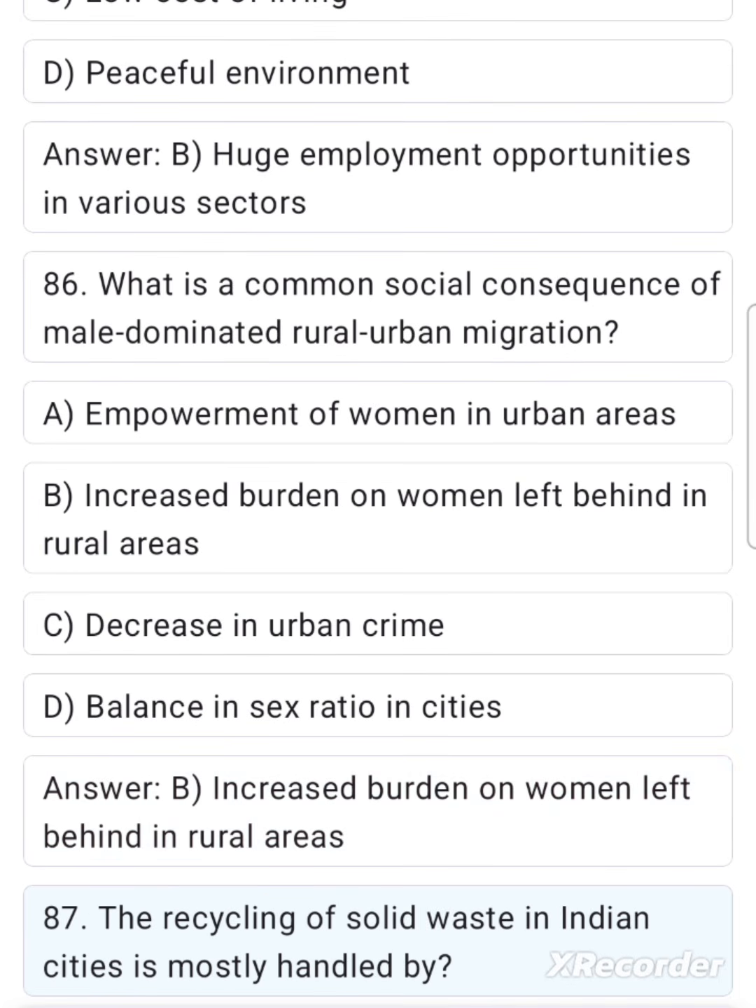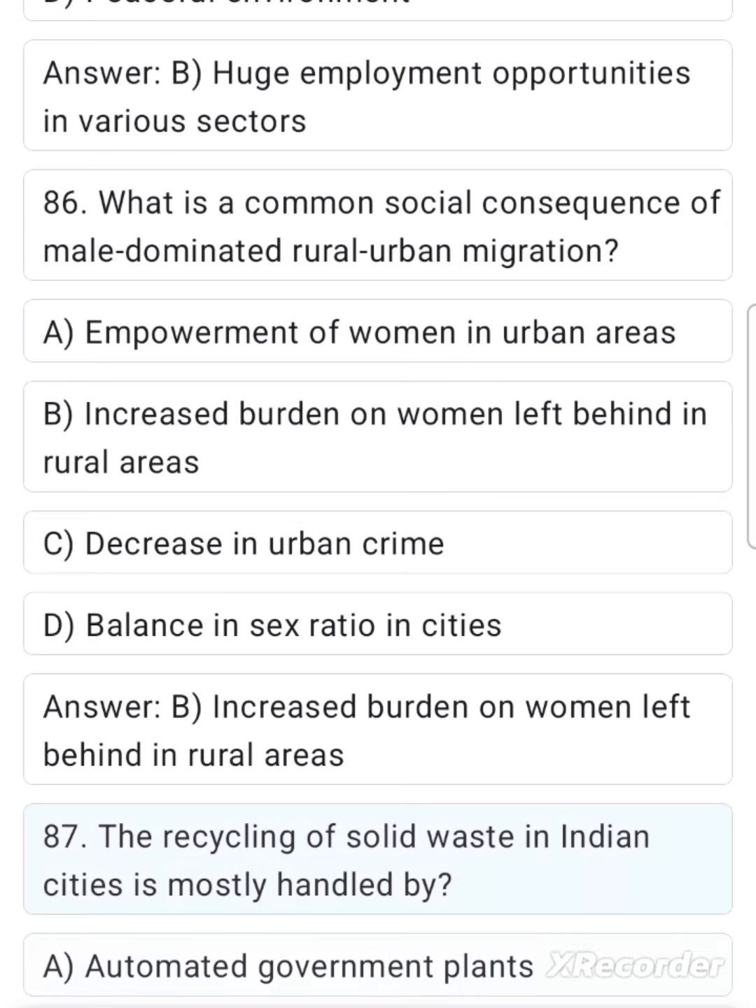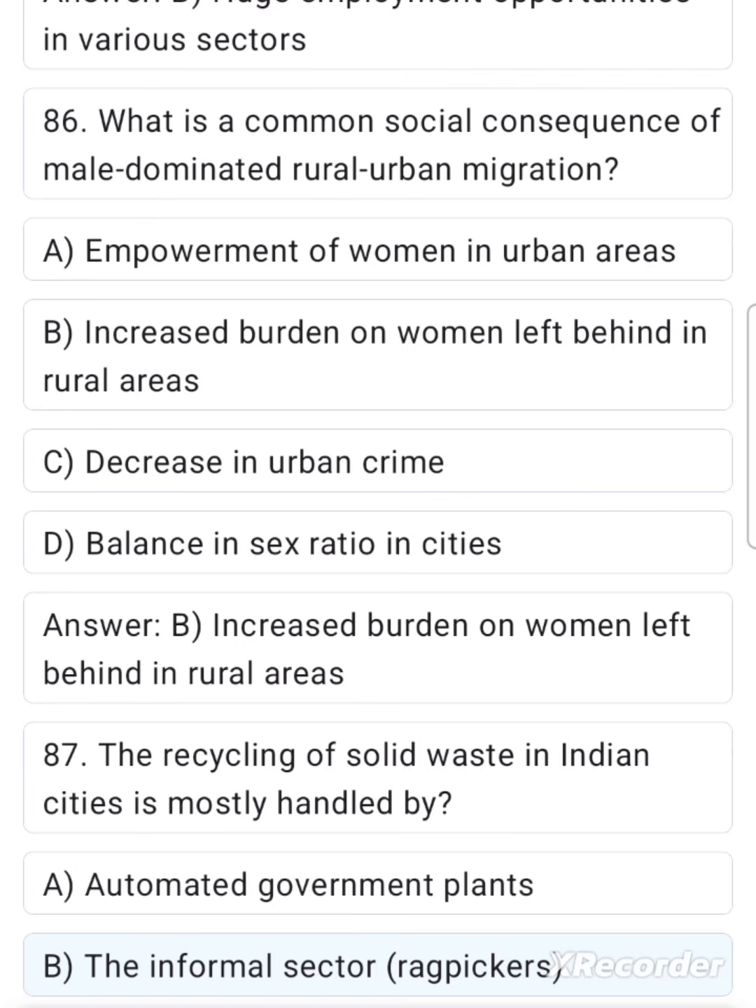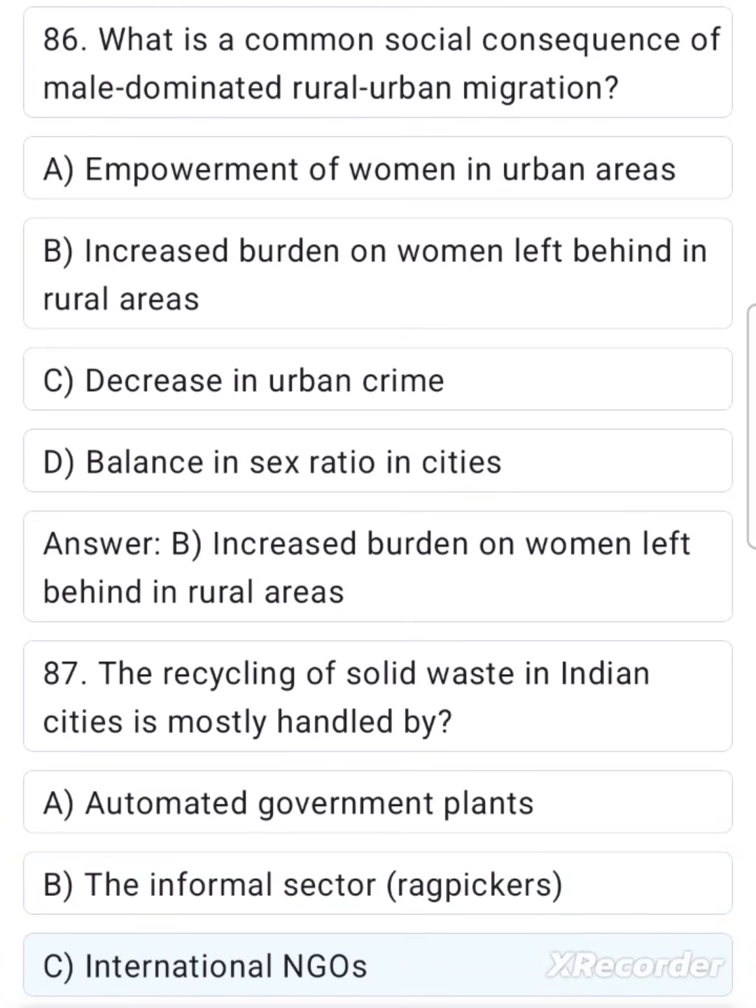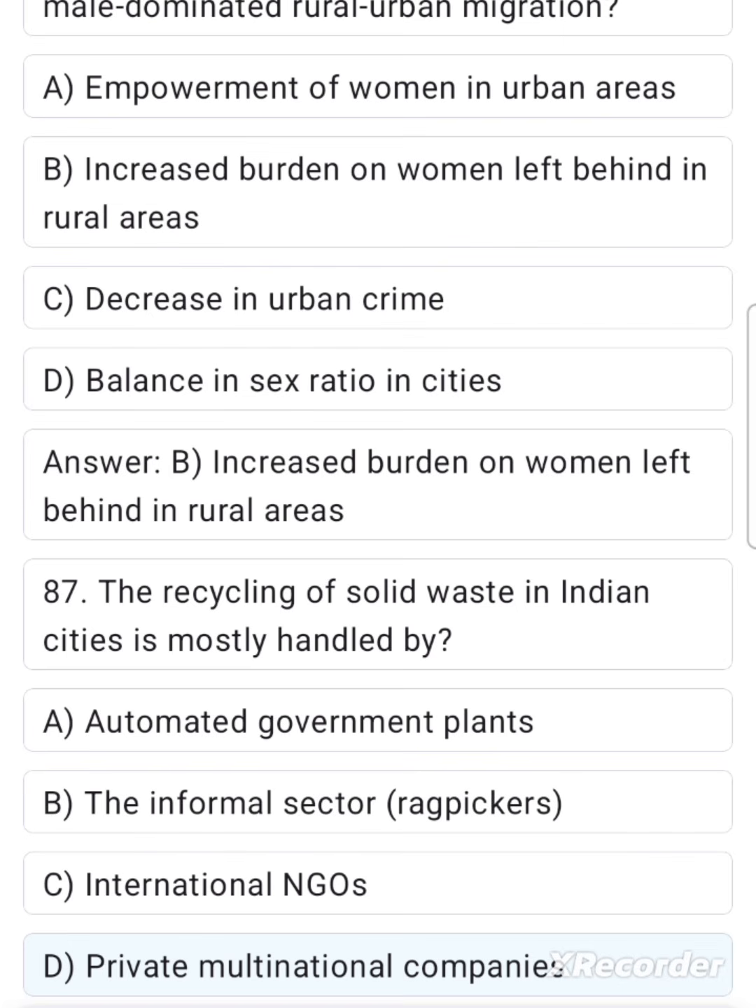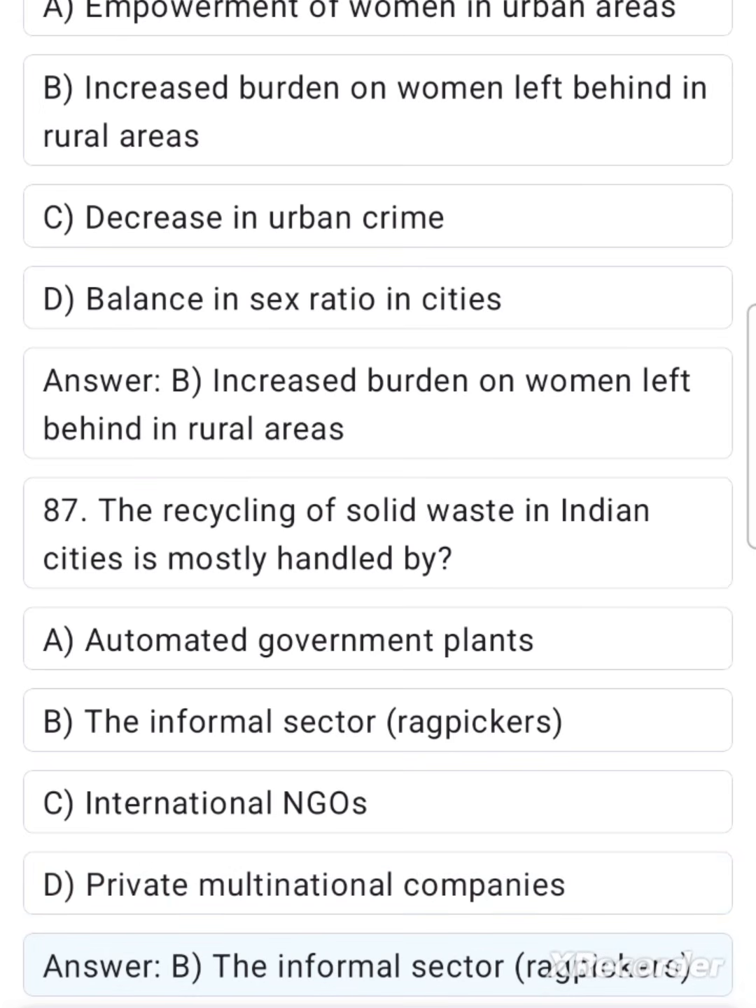87. The recycling of solid waste in Indian cities is mostly handled by A. Automated government plants. B. The informal sector, rag pickers. C. International NGOs. D. Private multinational companies. Answer B. The informal sector, rag pickers.